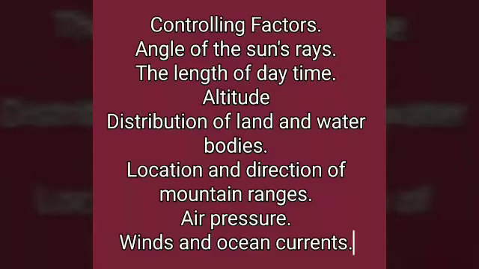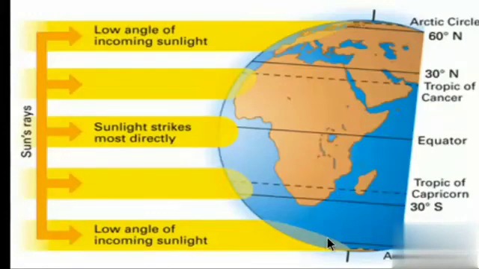These are important for the controlling factors of the weather and climate. Right? You already know the central latitude line of the earth is called the equator. Already we studied that. The top and bottom of the earth are called the north pole and south pole. We all know the earth is spherical in shape.